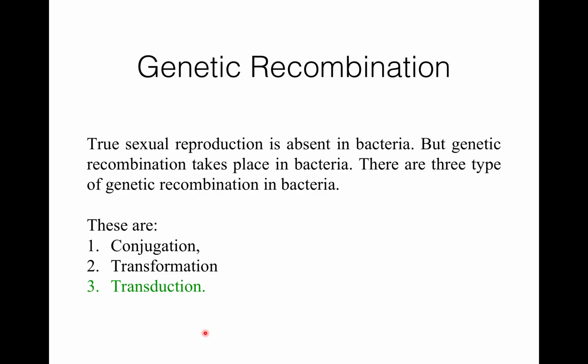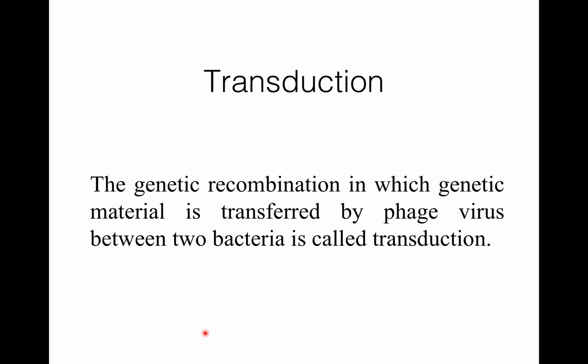In today's lecture, I will explain two phases of transduction, and in the next lecture, I will discuss two types of transduction, that is specialized and generalized transduction. So what is transduction?